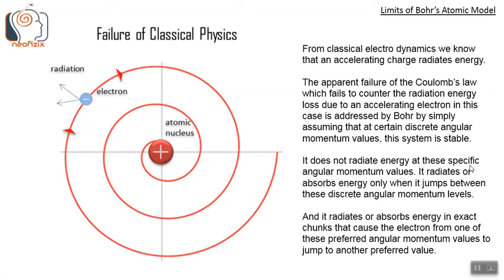It does not radiate energy at these specific angular momentum values. It radiates or absorbs energy only when it jumps between these discrete angular momentum levels. And it radiates or absorbs energy in exact chunks that cause the electron to jump from one of these preferred angular momentum values to another preferred value.